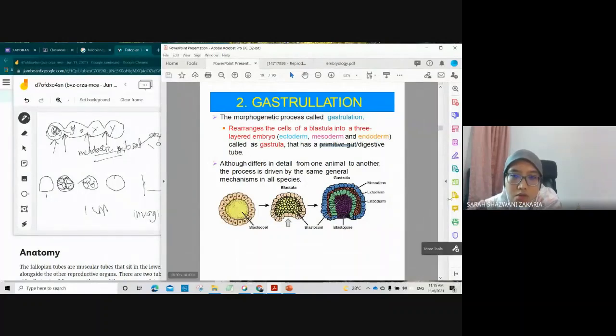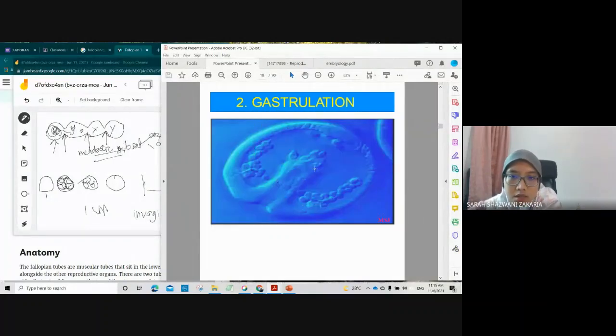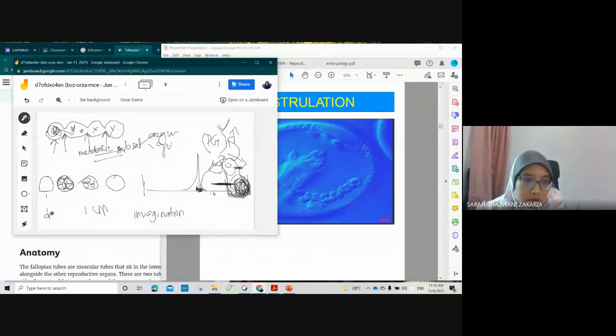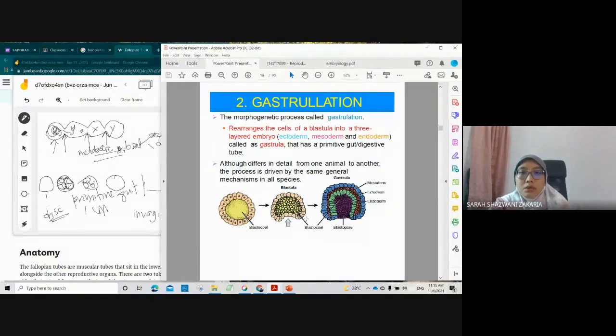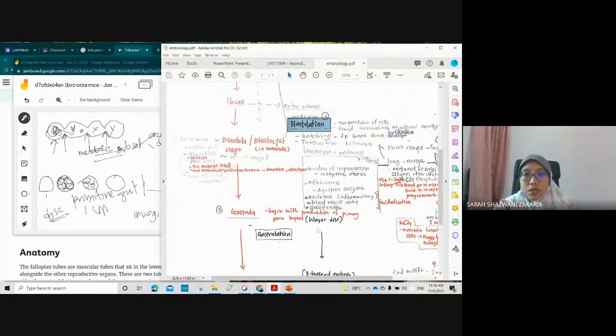The embryologist or the scientist can also detect the disc. Primitive gut. Rearrangement of the cells of the blastula into 3 layers, but it will start from 2 layers.